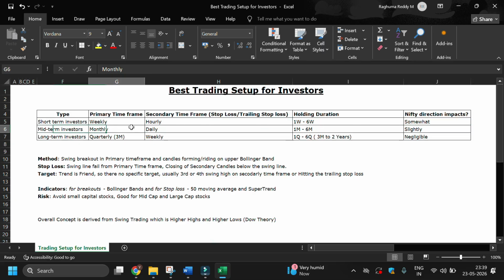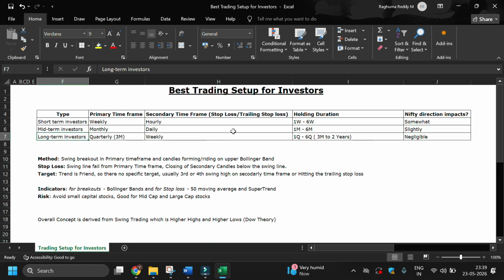For mid-term investors, the primary time frame is the monthly time frame, and the trailing stop loss will be on the daily time frame, and the duration of holding will be 1 month to 6 months, and it won't impact much.